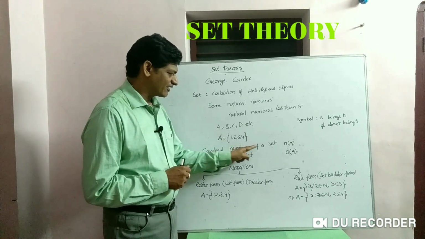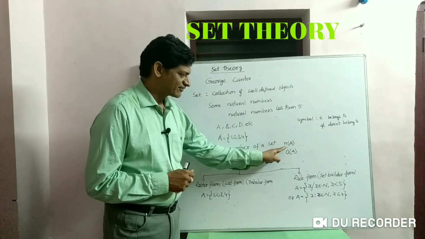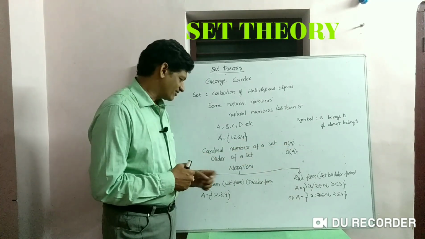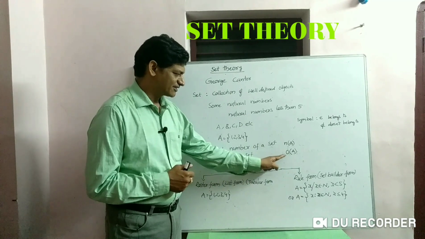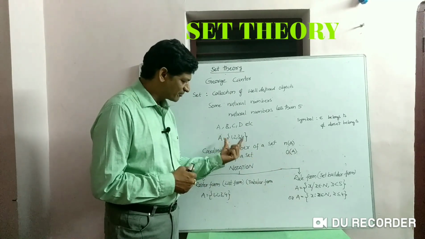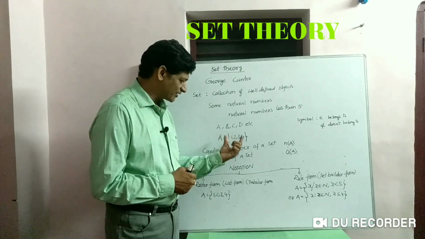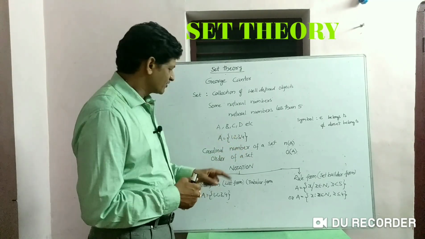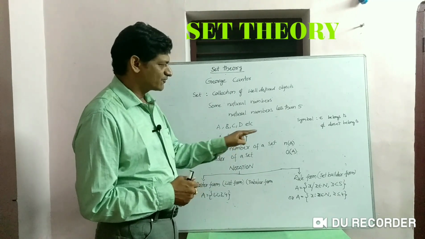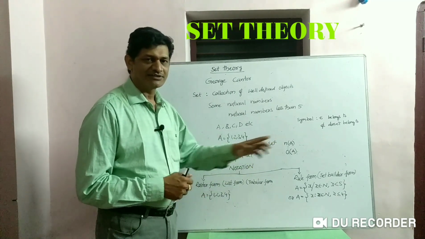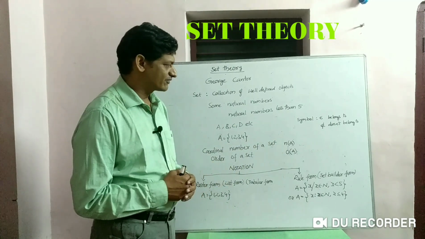The cardinal number of A is represented with n(A). Sometimes it is also called the order of the set, and it is represented with O(A). In this example, how many elements are there in A? 4 elements are there, so the cardinal number of A is 4. So you can write it as n(A) equals 4 or O(A) equals 4.